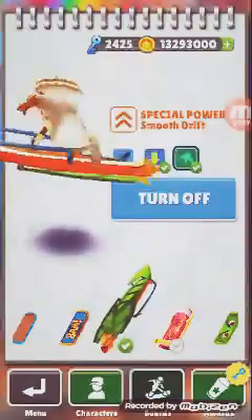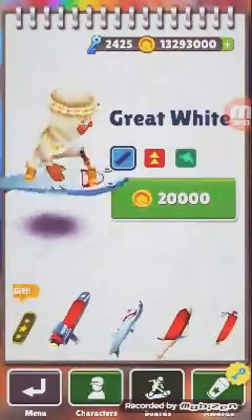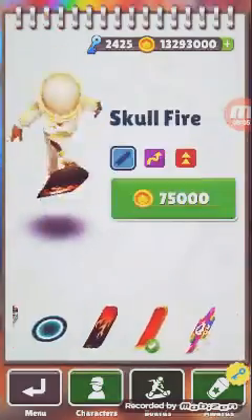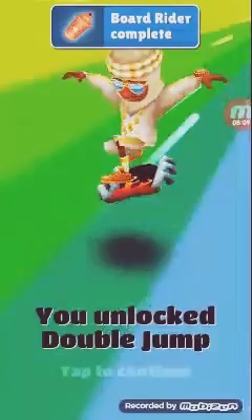Well, here's proof that this hack is real, and you can buy anything you want with your coins, which is pretty sick, I must say.